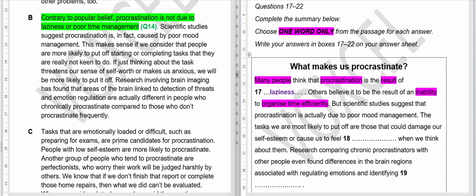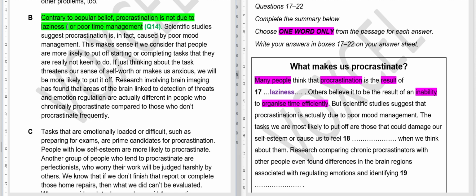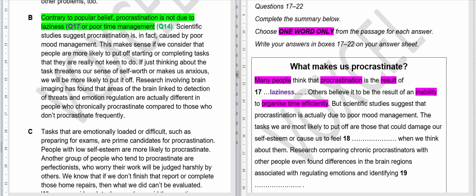But scientific studies, so scientific studies, these are the same two words. So here I will also mark my answer. What I will do is I will do this so that you can easily recognize it later. But scientific studies suggest that procrastination is actually due to poor mood management.